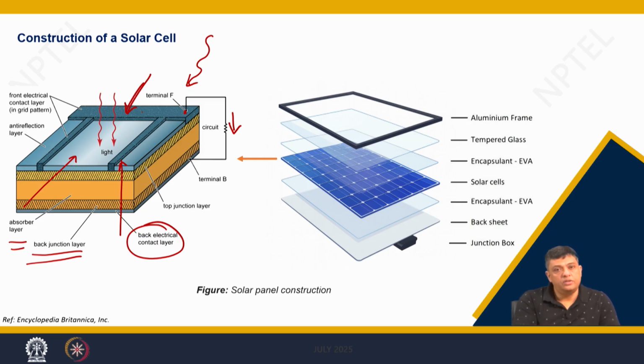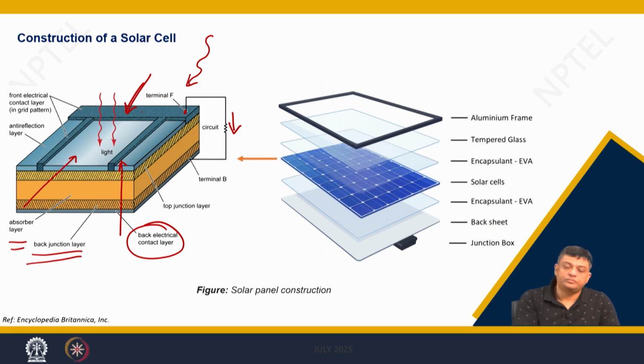So, the bias is driving the potential in a way that electrons will move towards the n side and holes will move towards the p side, and then you can collect these excess electrons through the external circuit and send them back to the p type layer at the bottom, and both the sides become charge neutral again.